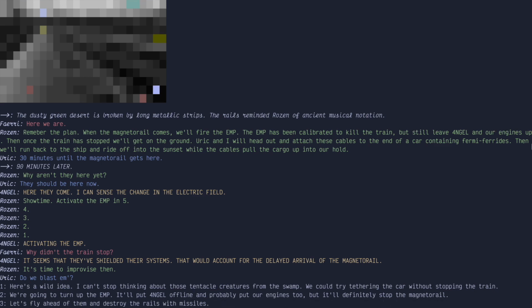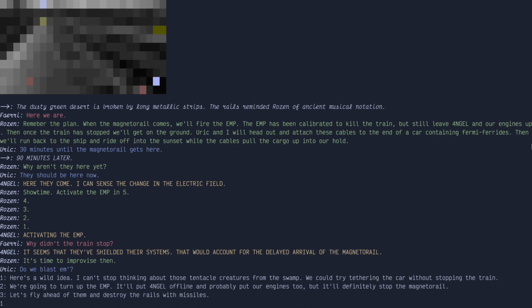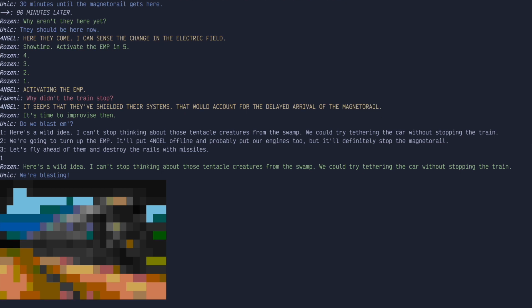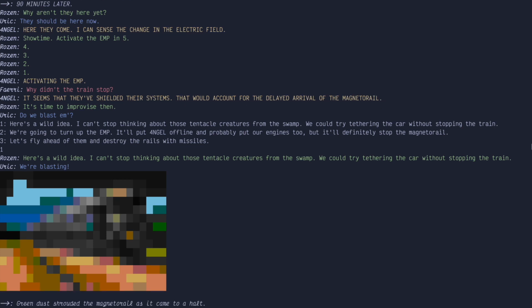I like tentacle plants. Green. Ah! Look, it's a train! I love it.